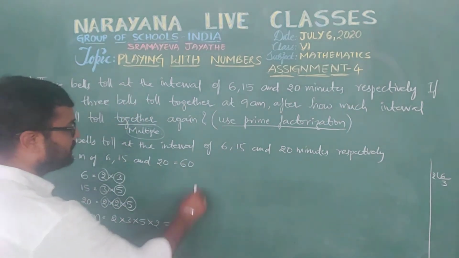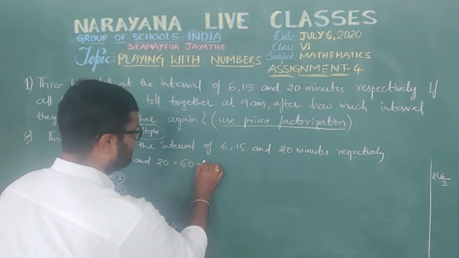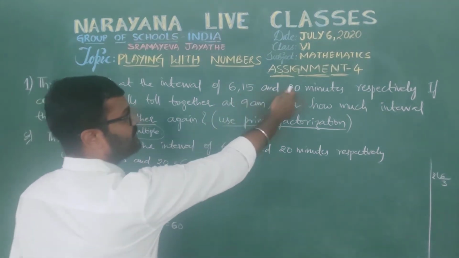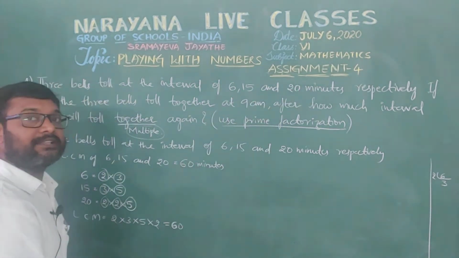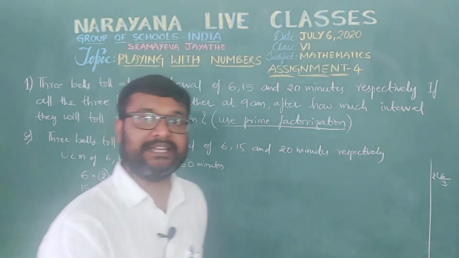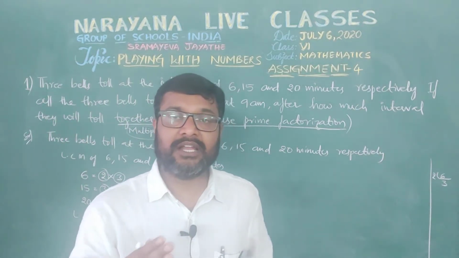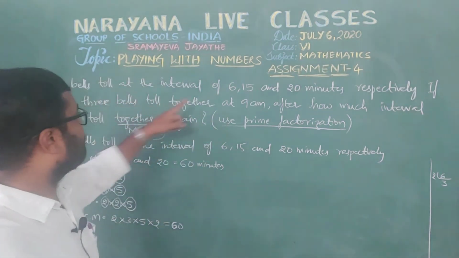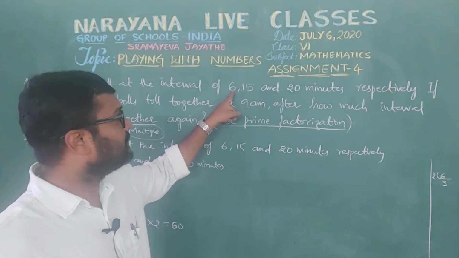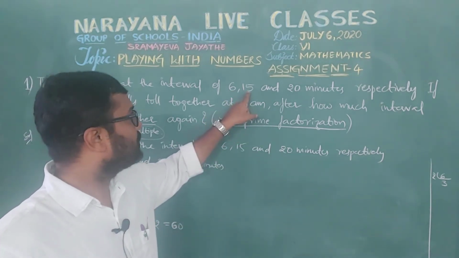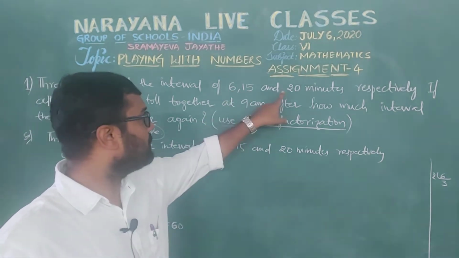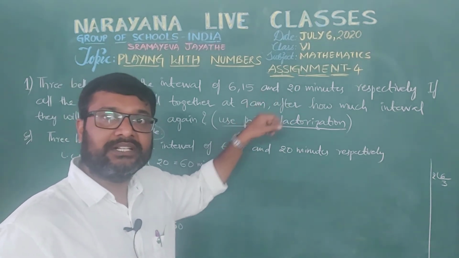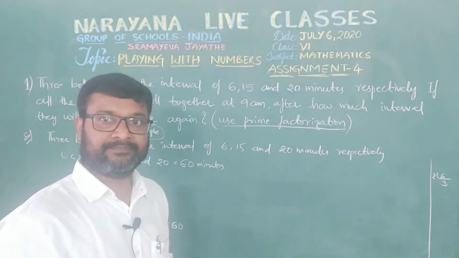That means nothing but 60 minutes, isn't it? 60 minutes. Why? Because 6, 15, 20 are minutes. So 60 minutes. That means after every 60 minutes, all 3 bells toll together. If you take individually, the first bell tolls after 6 minutes, the second bell tolls after 15 minutes, the third bell tolls after 20 minutes.